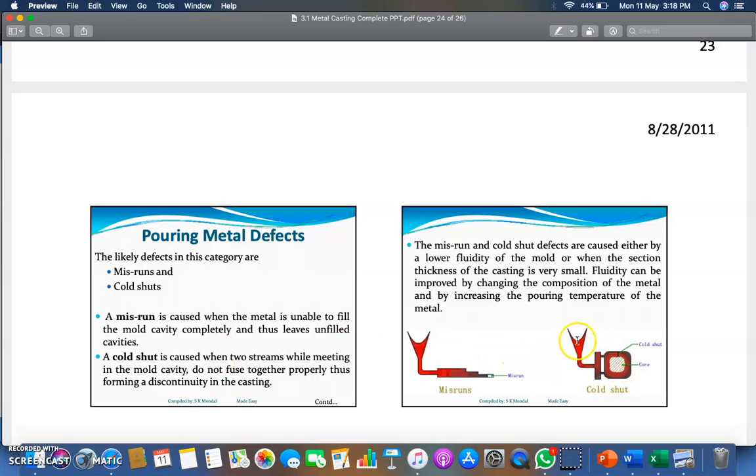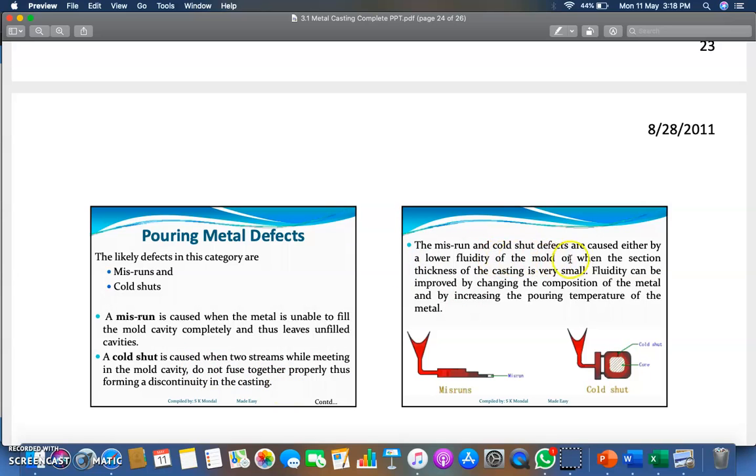If you are filling the material from here to here, it is moving this way to the upper side, and this way to the downside. But from here, in between, it is not matching. So this way, it is going to create some kind of cold shut. Cold shut is when your molten material is not meeting from the start point to the end point, then that will create a kind of cold shut.